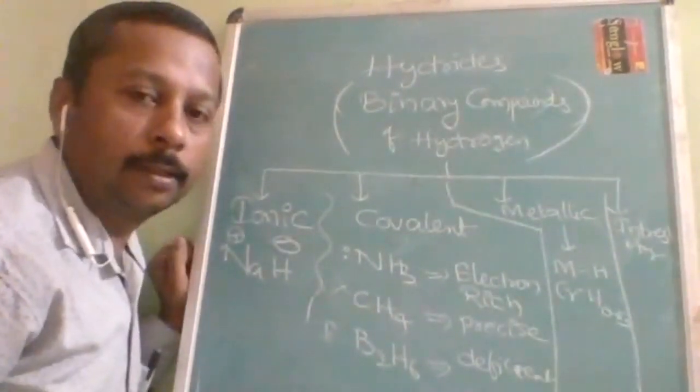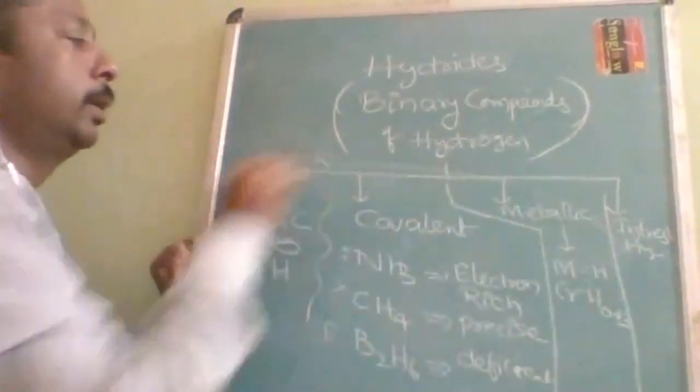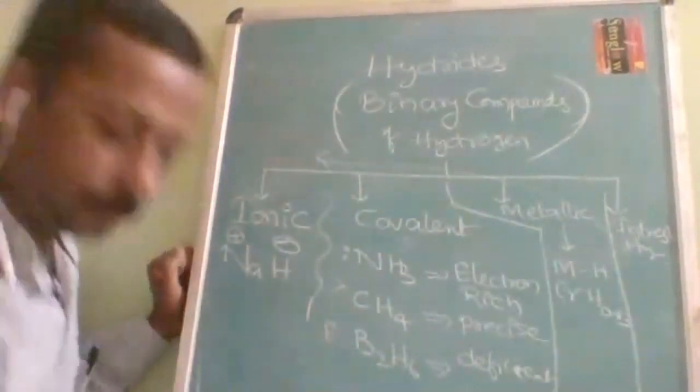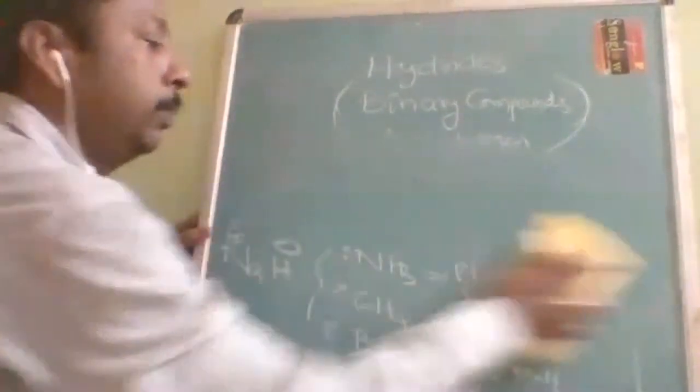Then interstitial hydrides. Here I am going to clear the doubt of absorption and adsorption. Some students through the chat option are asking what absorption and adsorption are.